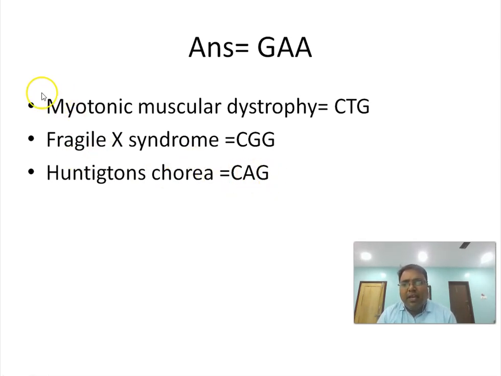So we can remember MF Hussein. M means myotonic muscular dystrophy. F means Friedreich's ataxia. Hussein means Huntington's chorea. In MF Hussein, the C and G will be constant, but in between the defect will be different: CTG for M, that is myotonic muscular dystrophy, GAA for Friedreich's ataxia, and CAG for Huntington's chorea. This is the mnemonic that we can remember so that we will not forget.